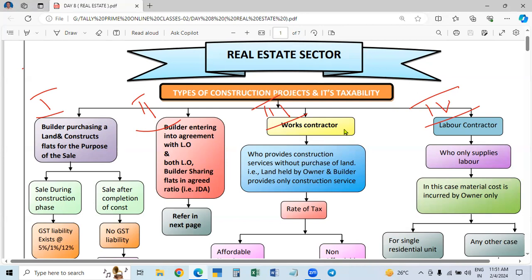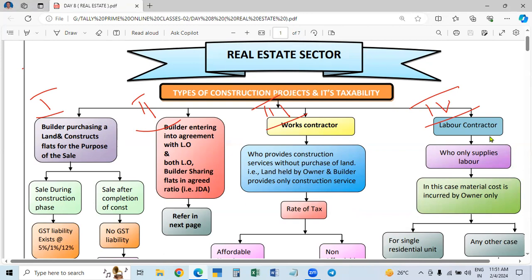So the land will be with the owner, he will not be selling the land, and the builder is not purchasing the land. He is giving only construction service, meaning he will take the labor and purchase the material. With the help of labor and material, he will construct the building as per the specification, and hand over the building or the flats to the landowner at an agreed price. This is called the works contractor. So the owner is having the land, and the expenses will be met by the builder, and he will make the construction. That is construction services.